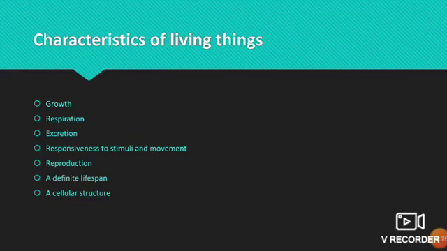In the previous class, we have learnt about some characteristics of living things. Living things show characteristics like growth, respiration, excretion, responsiveness to stimuli, and movement. This we have learnt in the previous class. Today, we are going to learn the next characteristic, that is reproduction.